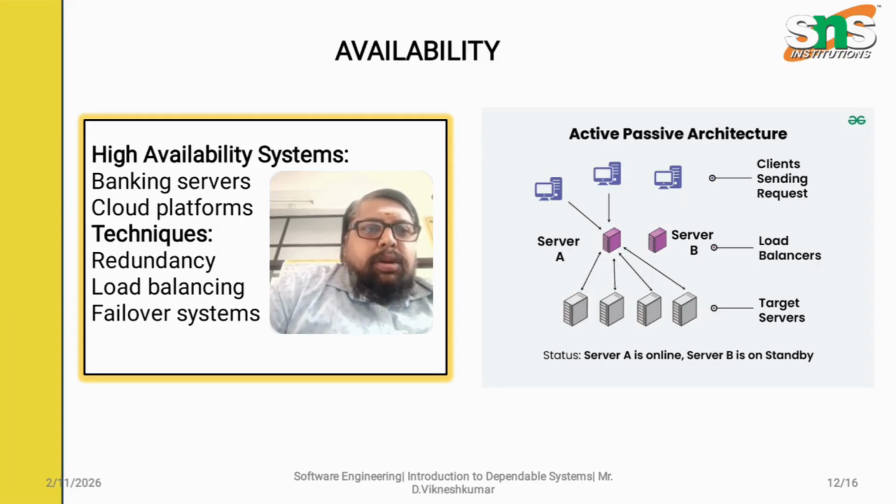Server A is online and server B is on standby. Whenever server A is busy, server B gets online. So that is the availability of the system to the client users.